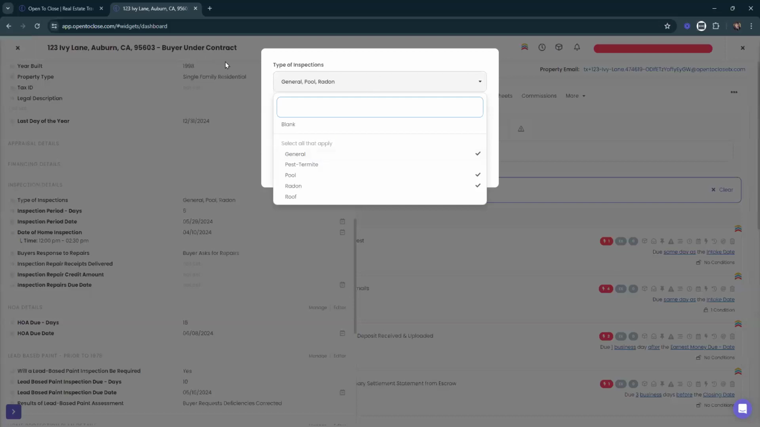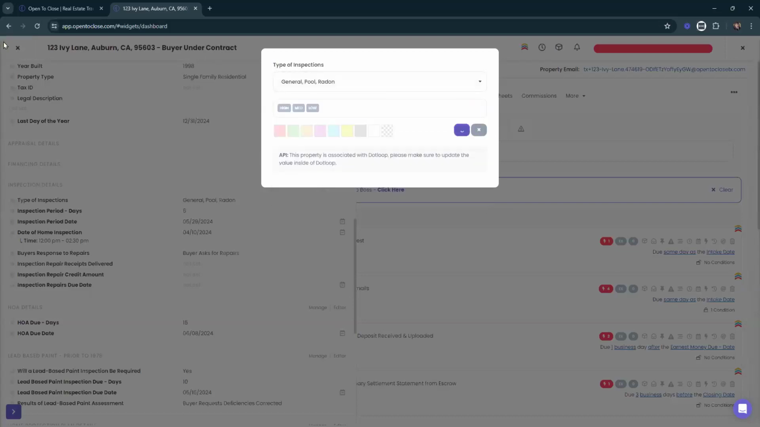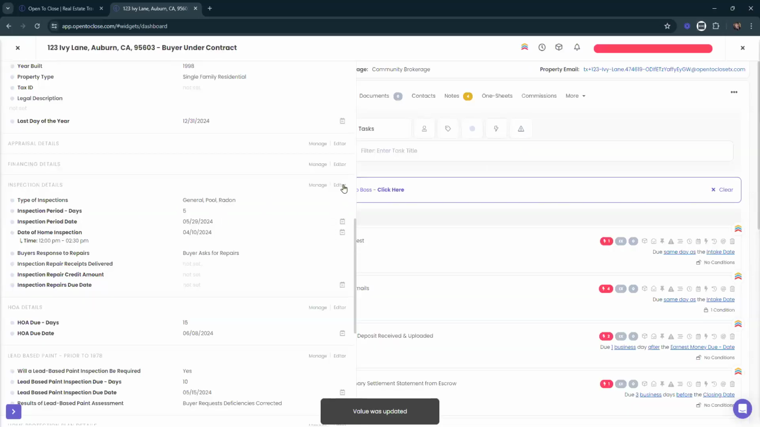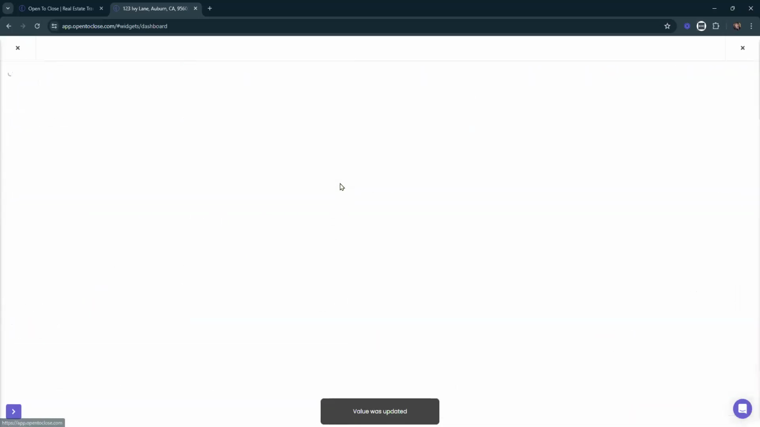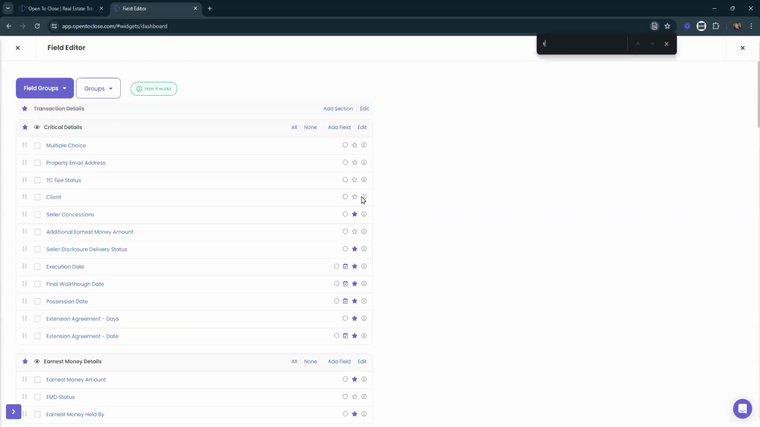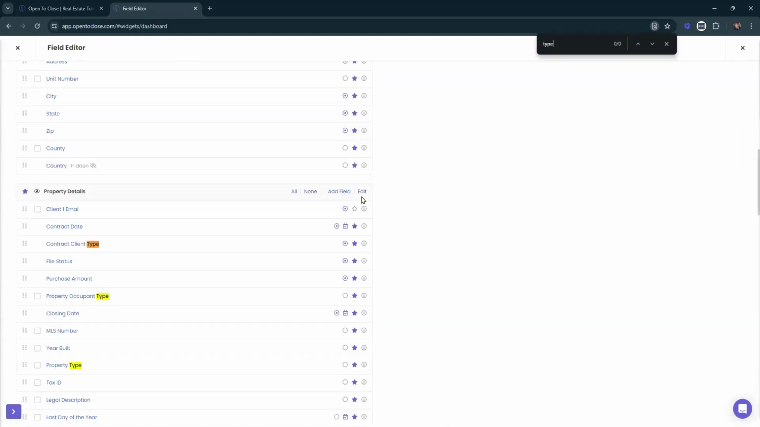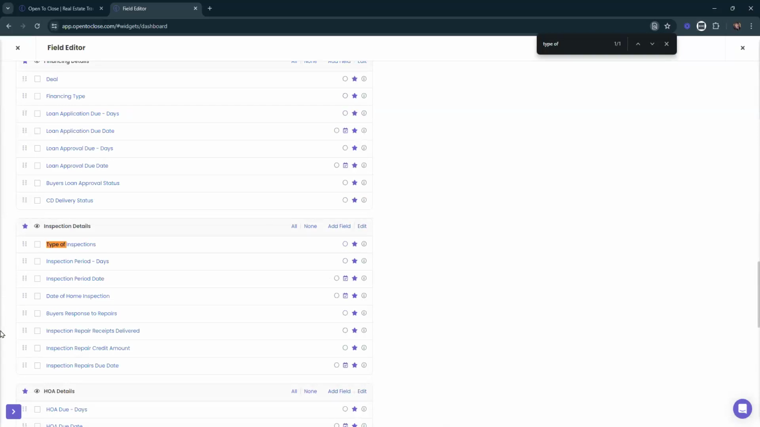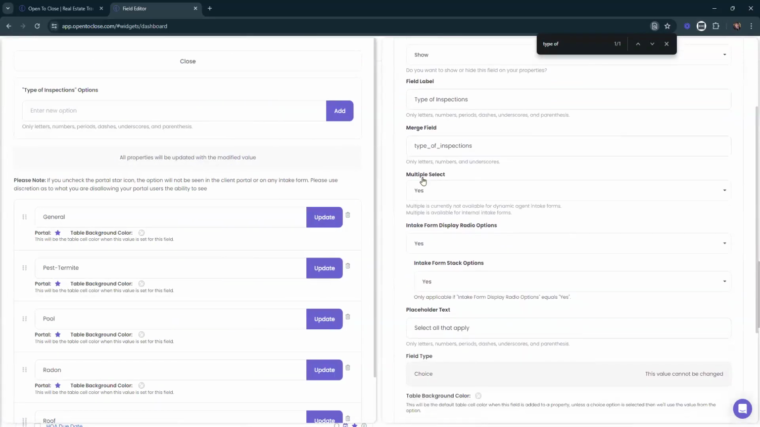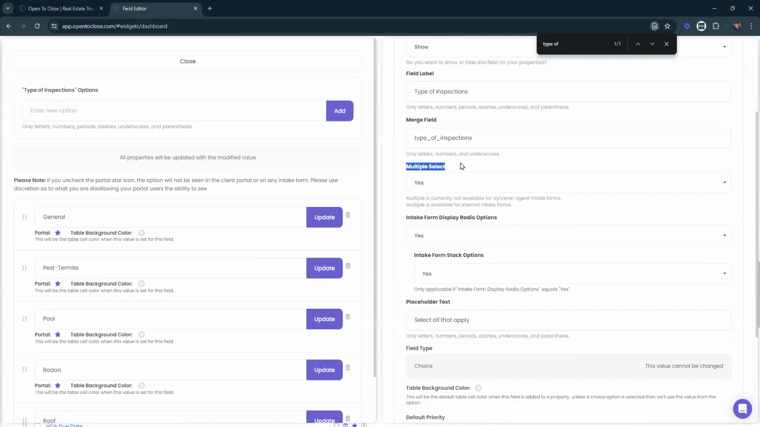So if you have a field like types of inspection and you have it set up as a choice field or multiple choice field, and I'm just going to go ahead and say save on that. I'll click on our editor and then I will go down to types of inspection. Here we go. That field, if we have this particular option selected as yes, it does not allow it to be used as a condition in your conditional logic because there's just too many variables that could possibly be selected.